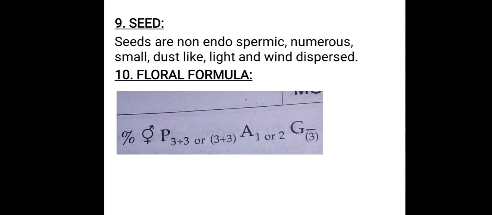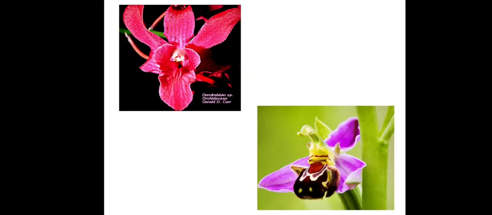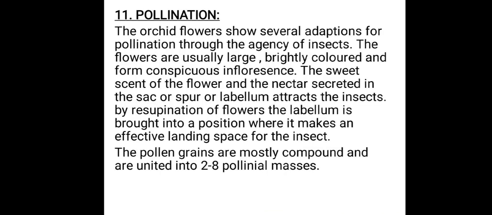Gynoecium comprises 3 carpels. Tricarpellary condition. Carpels are fused, that is called syncarpous condition. So here syncarpous condition is indicated by using brackets. Ovary position is inferior, so you have to put that hyphen above G. You can see images of some orchids belonging to the family Orchidaceae.